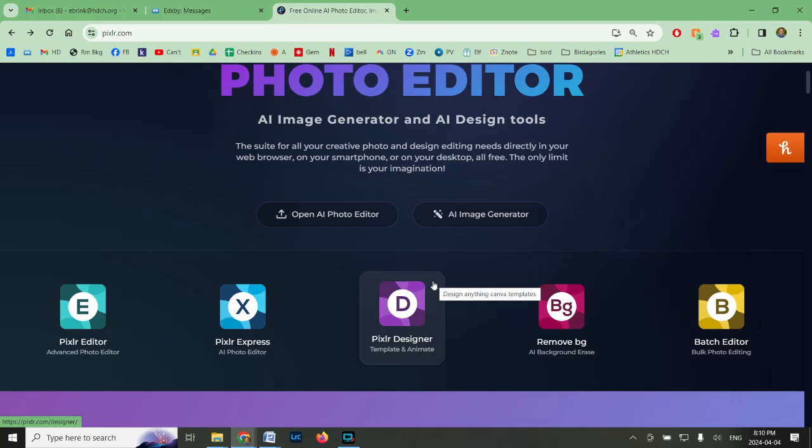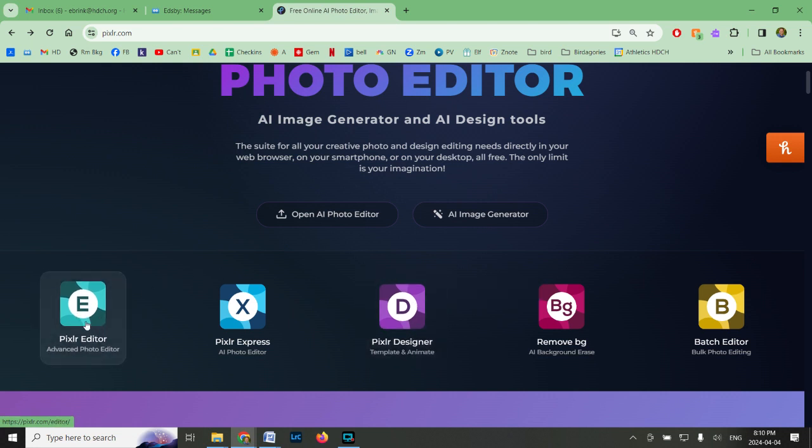Hey, this is a video to go over how to make a wormhole using Pixlr. What you guys are going to be doing, I'd like you all to be working on this at the same time so that when you get stuck, you can just ask the person beside you. Okay, so we're going to be using Pixlr Editor, the advanced one, because that's more for graphic design. So just click that.